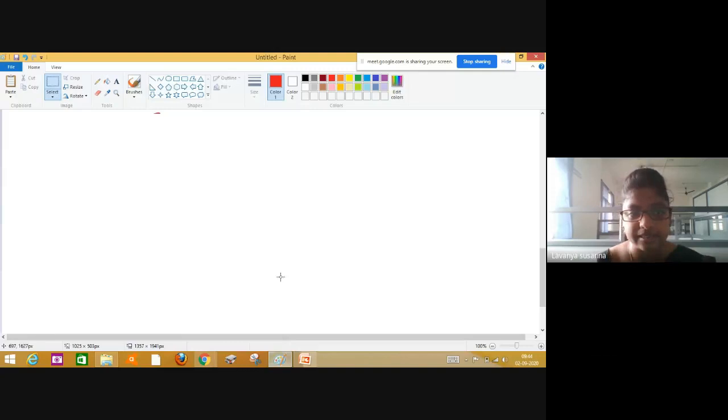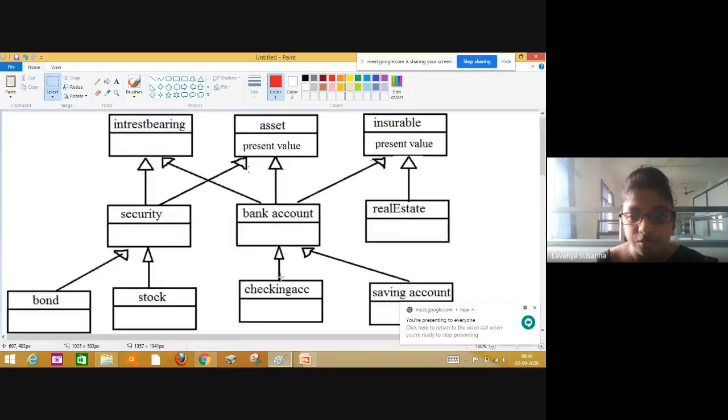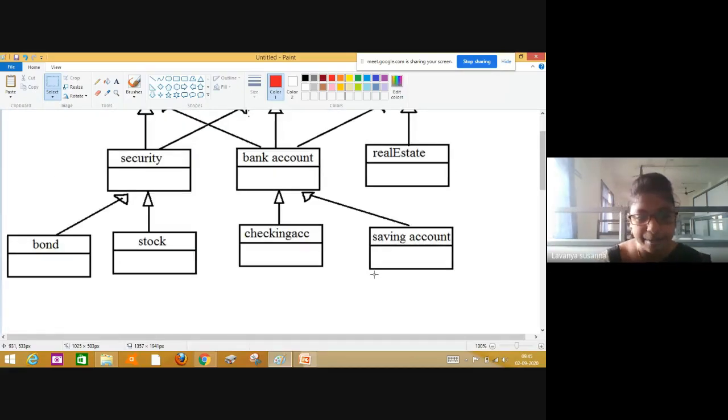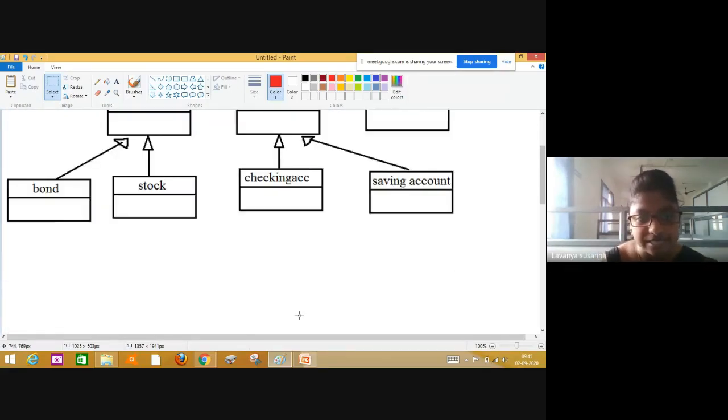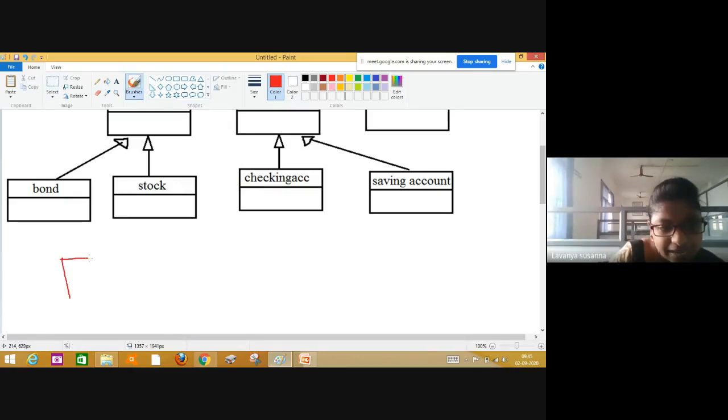Now, see here. There are some issues. What are those issues? Let us see it. Now, I'm adding another class, mutual funds. I'm adding another class. See here, mutual funds.